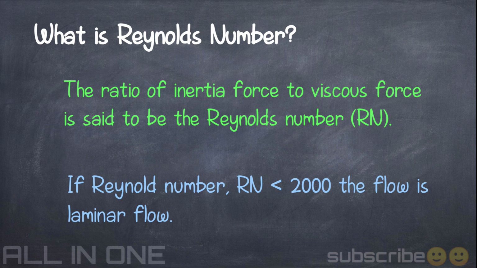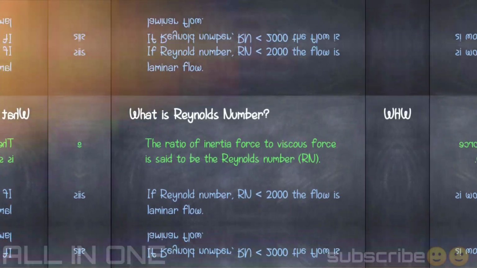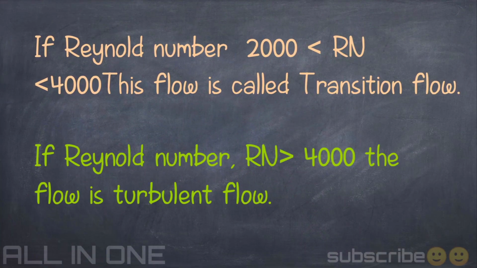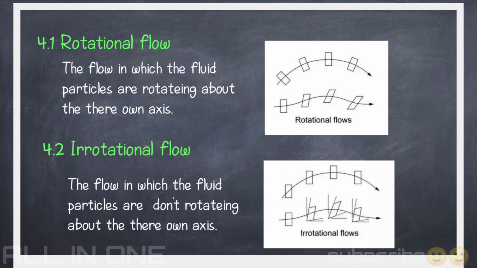What is the Reynolds number? The ratio of inertial force to viscous force is said to be Reynolds number. If the Reynolds number is less than 2000, the flow is laminar flow. If the Reynolds number is between 2000 and 4000, this flow is called transition flow. If the Reynolds number is greater than 4000, this flow is turbulent flow.